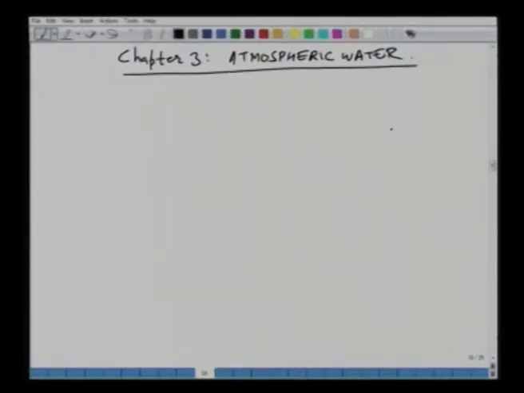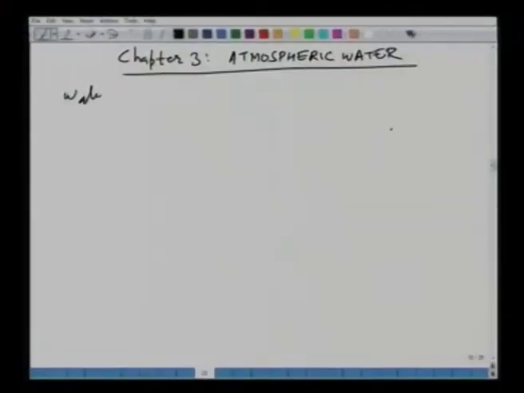Atmospheric water, as you know, is very important. Why? Because developing countries like India depend upon rainfall for agriculture, economy and everything. The development of the country is related to atmospheric water. In the atmosphere, water exists in all three different forms, as you know.